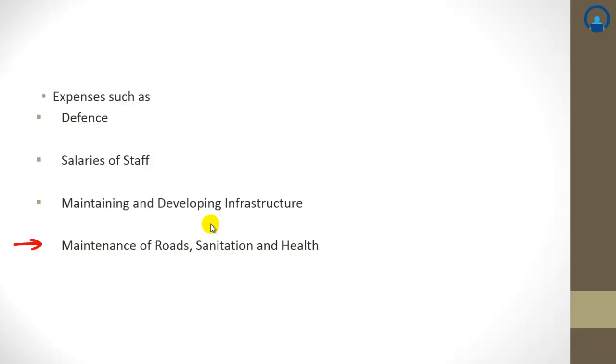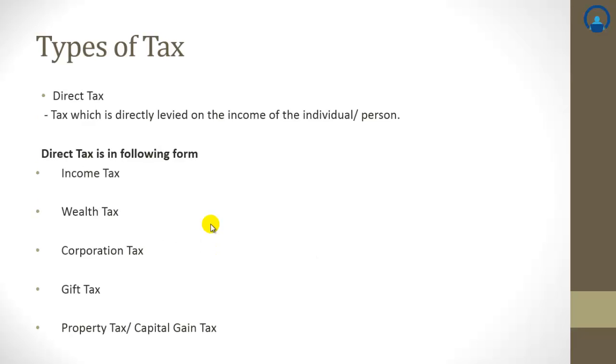Next is the maintenance of roads, sanitation and health. It is still not up to the mark in the Indian perspective, but measures are being made to reach the level of other developed countries in the world like the USA, as far as sanitation and roads go. So if we continue paying tax to the government on time and in a proper manner, these things will also be taken care of by the government. Now let us move ahead.